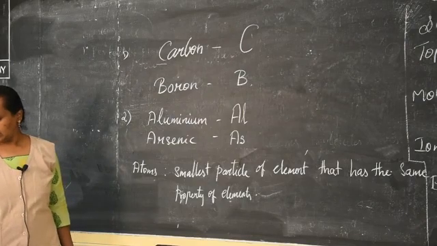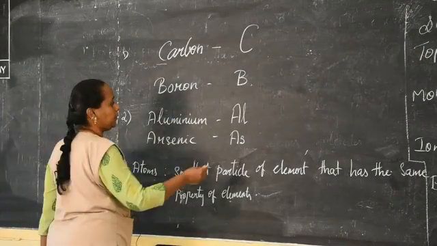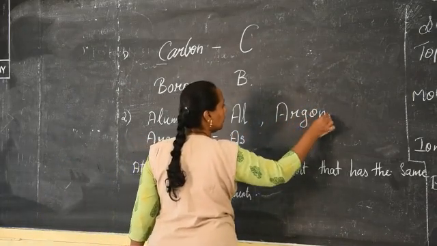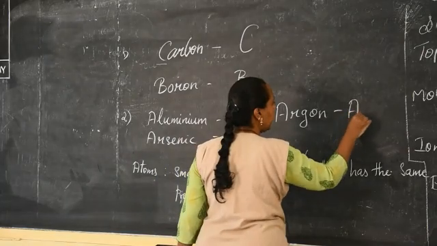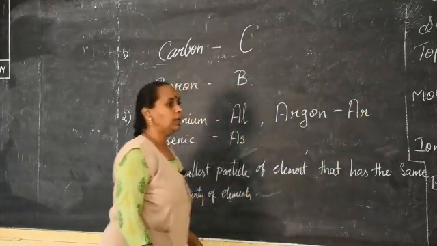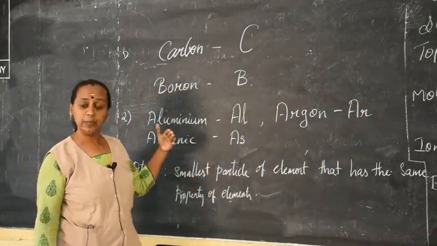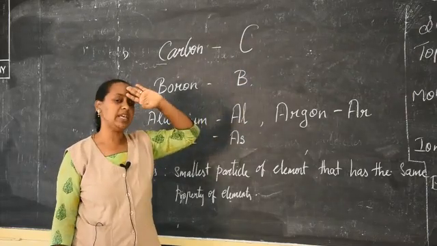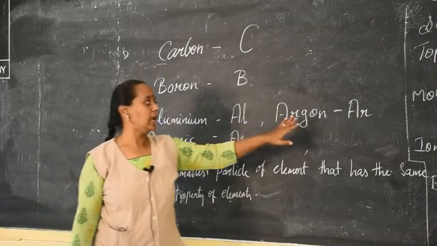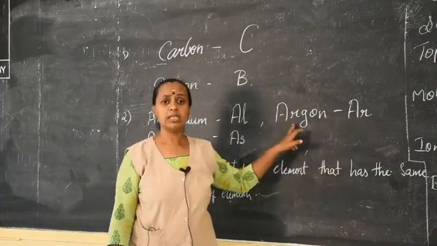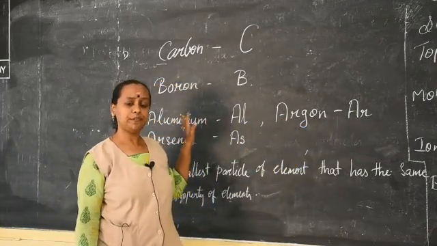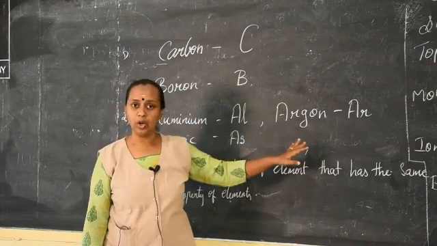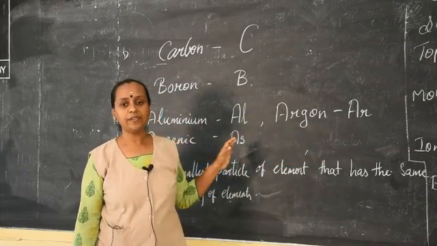Here we have the other also, that is argon. We can write it as Ar. So it is easy to identify and keep in our mind. Wherever you see Al, immediately you can say that is aluminium. When I say argon, Ar, it is argon. So if the first letters are the same, we take the second letter along with it. That is the way of identifying.